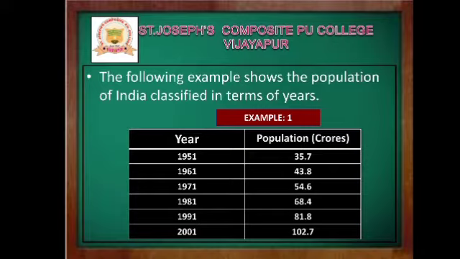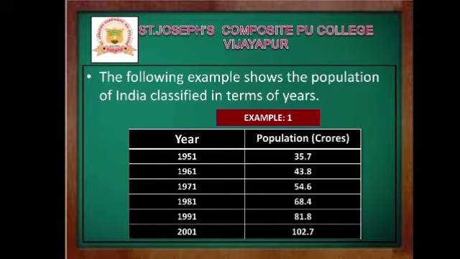So in the chronological classification of data we do not face the problem of confusion. You can easily identify which year has the highest population and which year has the lowest population. So this is the chronological classification of data.